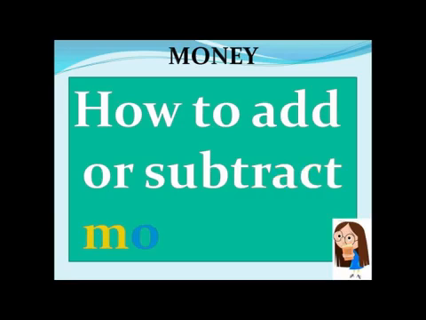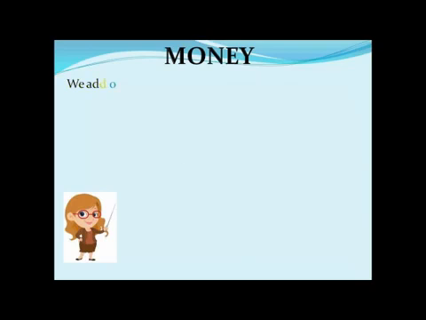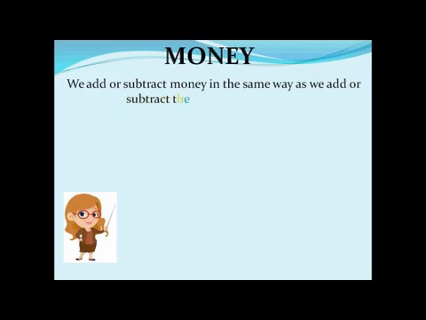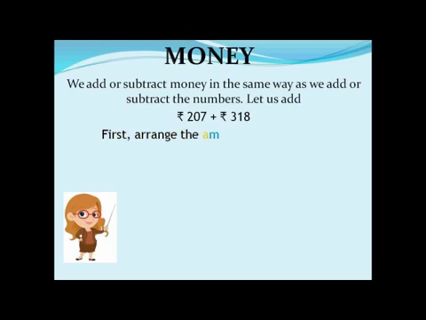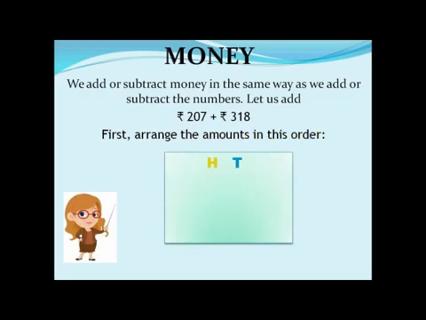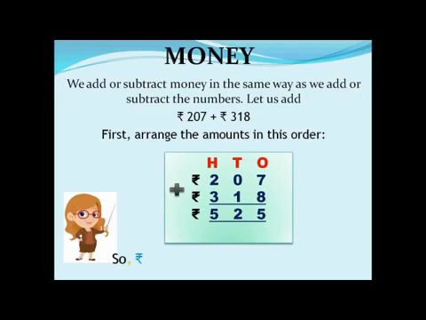How to add and subtract money? Let's do this, children. We add or subtract money in the same way as we add or subtract numbers. Let us add rupees 207 and rupees 318. First of all, children, we will arrange the amounts in this order like I have shown you, ones, tens and hundreds, and then you add it.